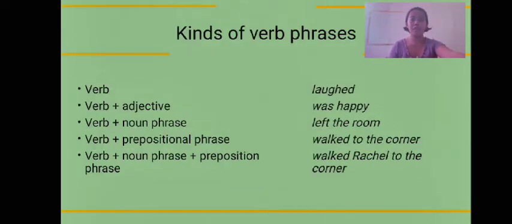So we have here the kinds of verb phrases. First is the verb, then verb plus adjective, verb plus noun phrase, then verb plus prepositional phrase, and lastly we have the verb plus noun phrase plus prepositional phrase.